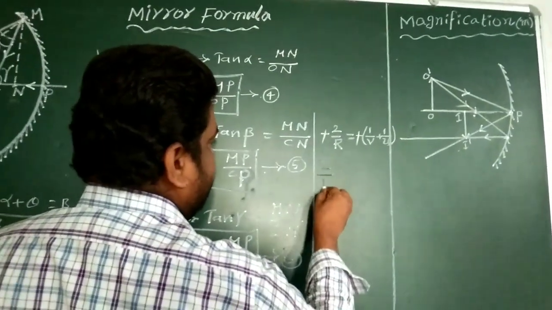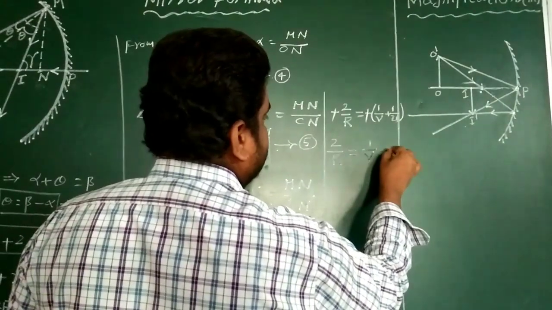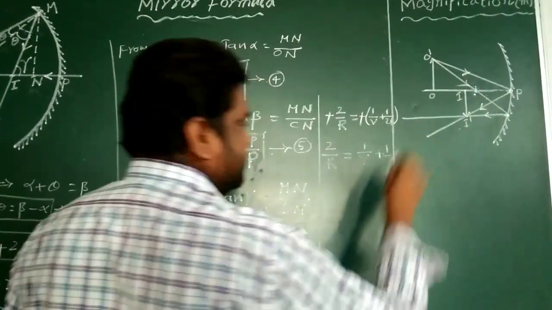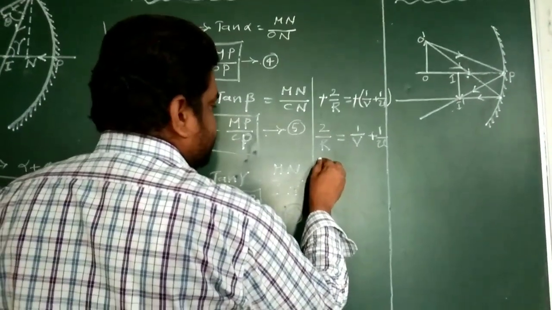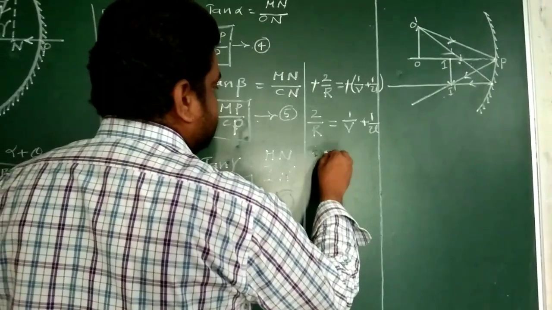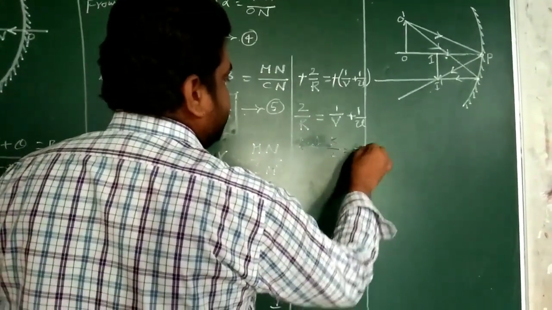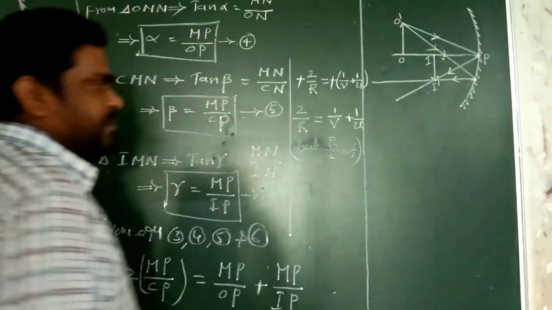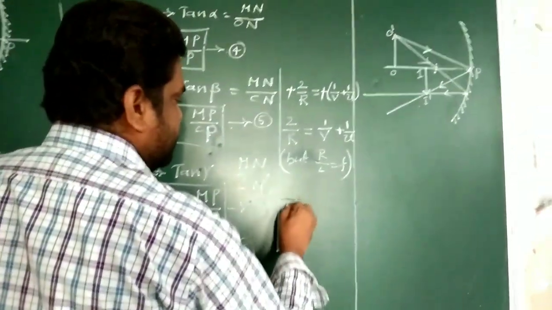So 2 by R equal to 1 by V plus 1 by U. So already we know R by 2 equal to F. R by 2 equal to F, but 2 by R equal to 1 by F.